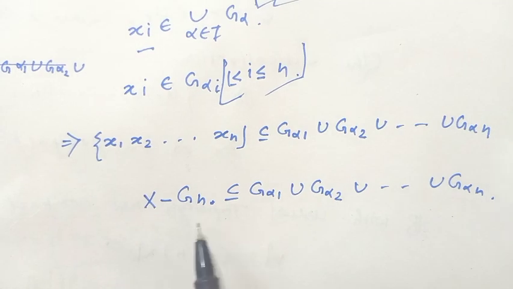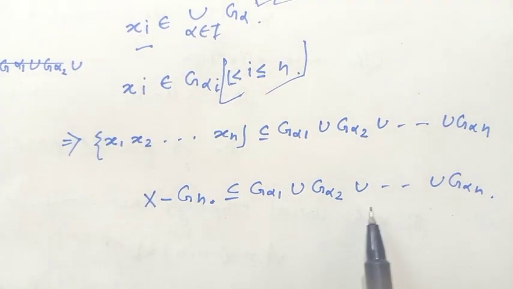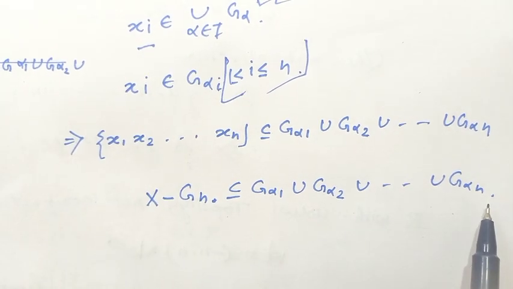That means X minus G alpha naught is contained in G alpha 1 union G alpha 2 union up to G alpha n.